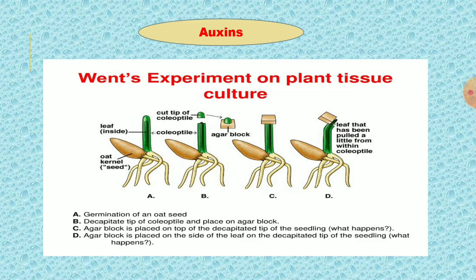Why did Went give the name auxin? Auxin means to grow. Auxin is a Greek word.